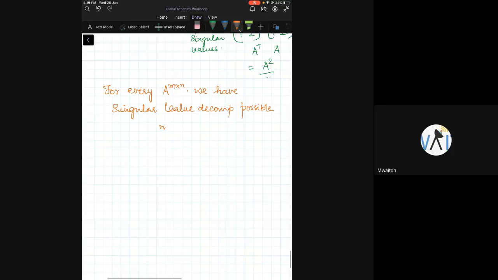It is also possible for m equal to n, which means even for square matrices, I can have singular value decomposition. So singular value decomposition, I'll write it as SVD, exists for all matrices.